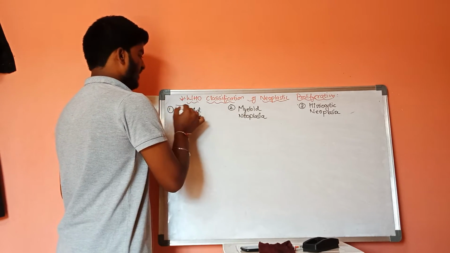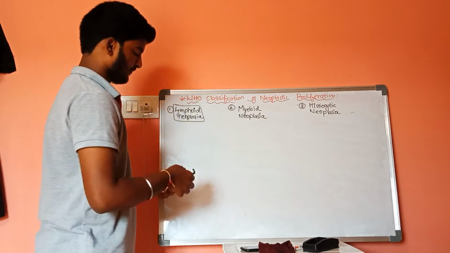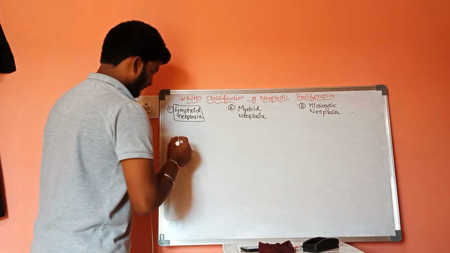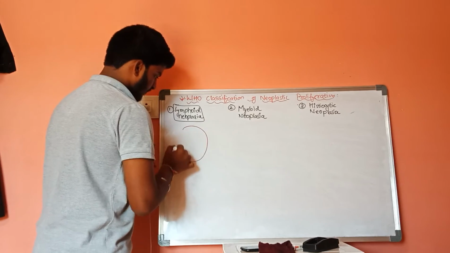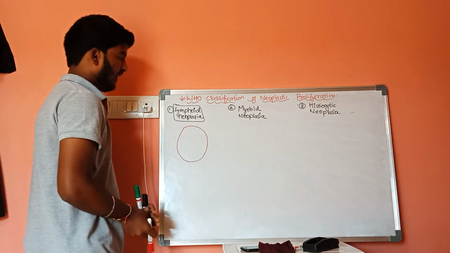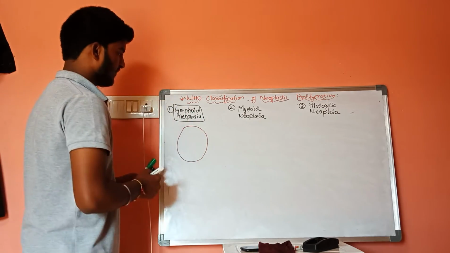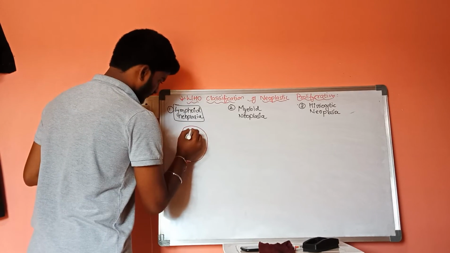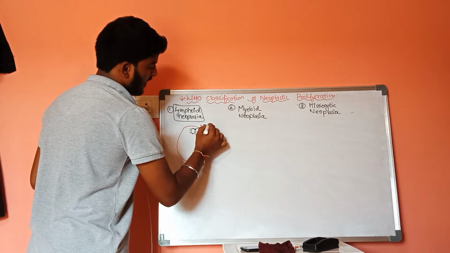Let us discuss lymphoid neoplasia. In normal, let us consider this is a bone marrow house of our body, which consists of immature hemopoietic cells.